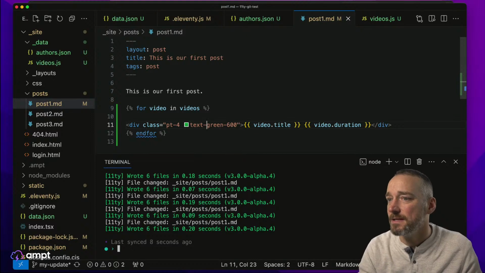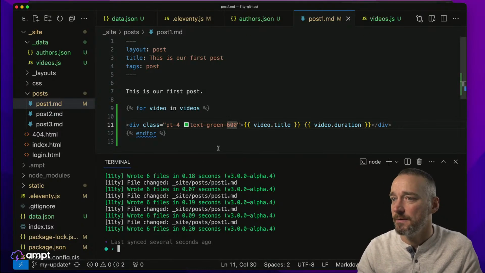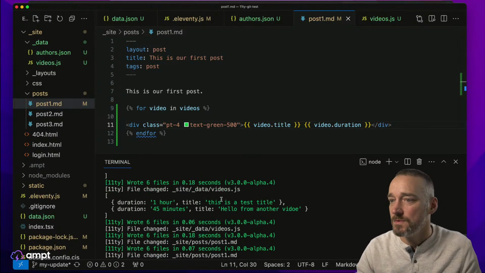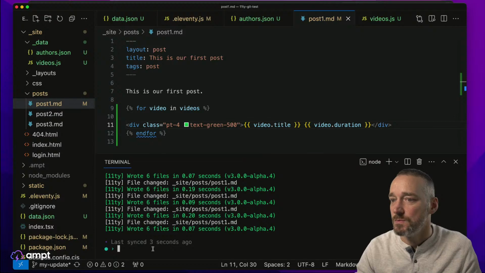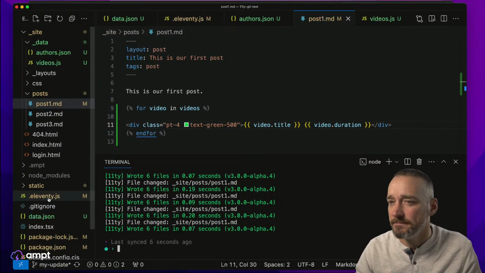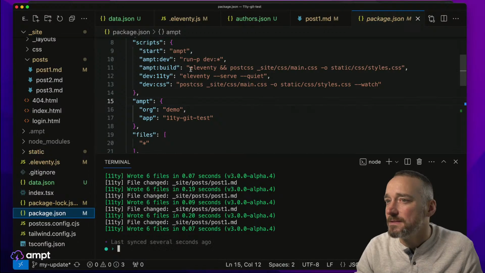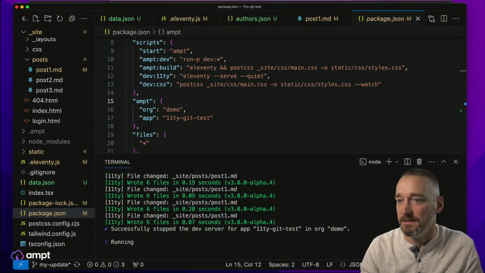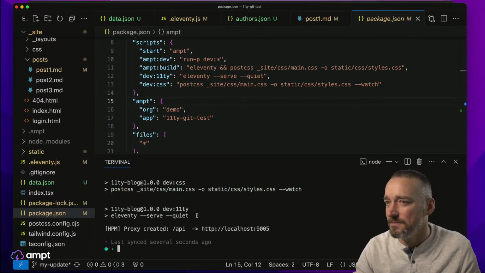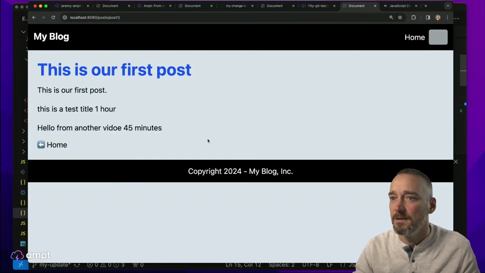Text green 600. Why didn't that work? 500? Are we not running? Sorry, hold on one second. Let me just make sure we're running CSS, build, dev, posts. I'm going to just run dev again to make sure that CSS is running, which it should be. I don't know why we're not getting that color.